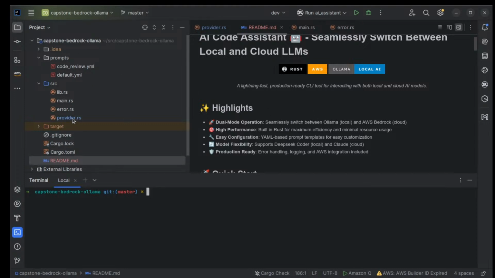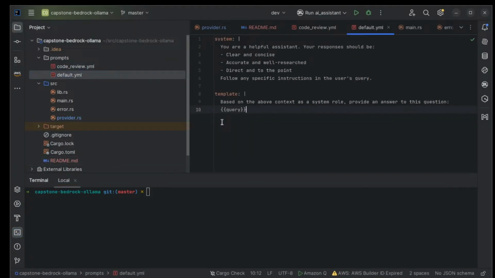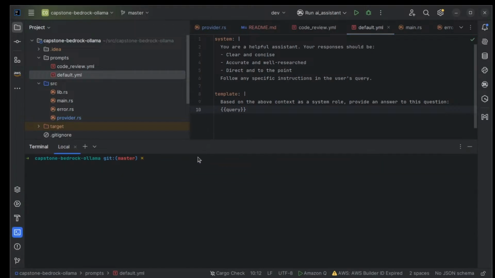I won't go into all the code because this is covered in an extensive series of 10 courses on AI engineering. But right here we have, for example, code review. We have a default YAML. So why do I like YAML? Because YAML is code. So I can take that code and I can feed it in. We also have a lib, a main, an error, a provider. Okay, but without going into all the code here, let's go ahead and just do the demo.